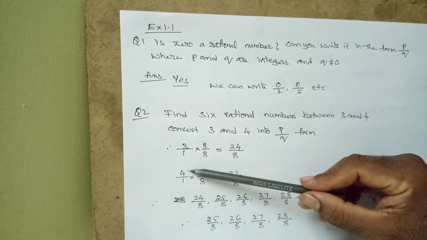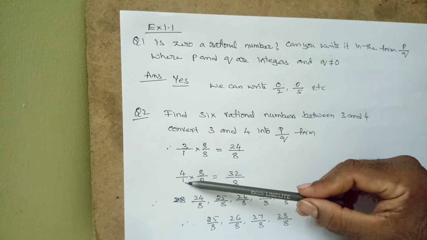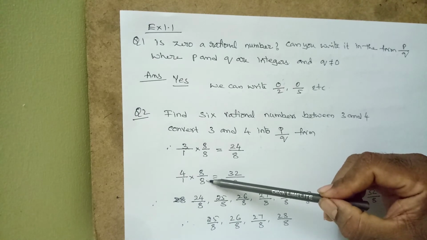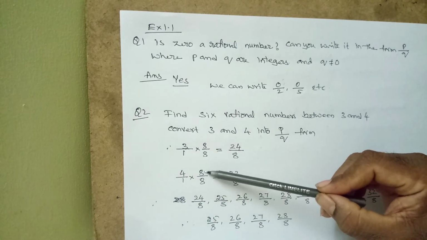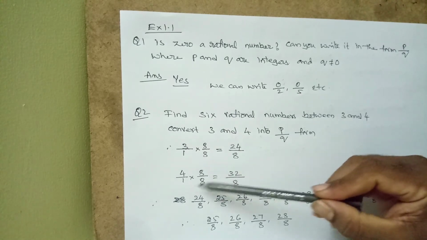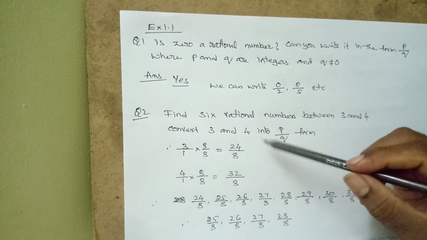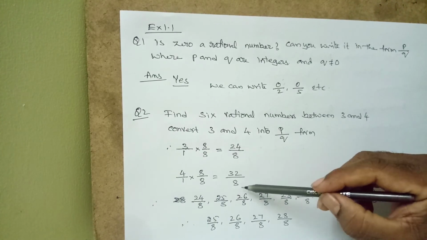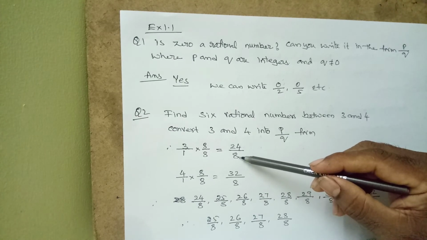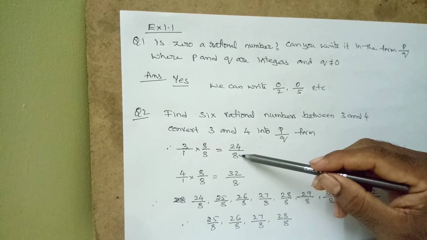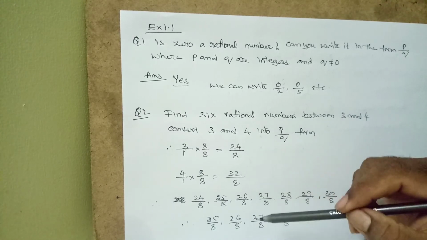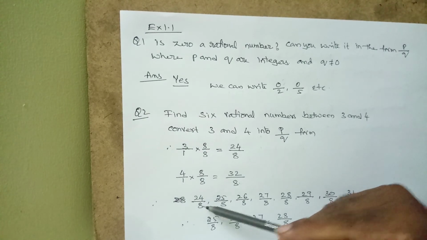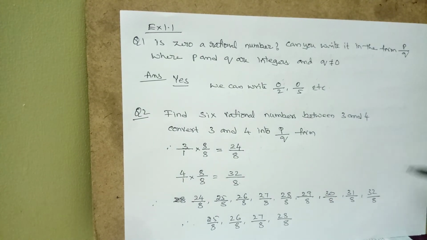Now for the 4 also we have taken 1. So first it is a rational number. Now again I am multiplying by 1, that is 8 by 8. So 4 8s are 32, 1 8 is 8. If you see, these are like fractions. Like fractions mean the denominator is the same. 8 and 8 is the denominator, therefore these two are like fractions. Now you can write 24 by 8 as the first number and 32 by 8 as the last number.